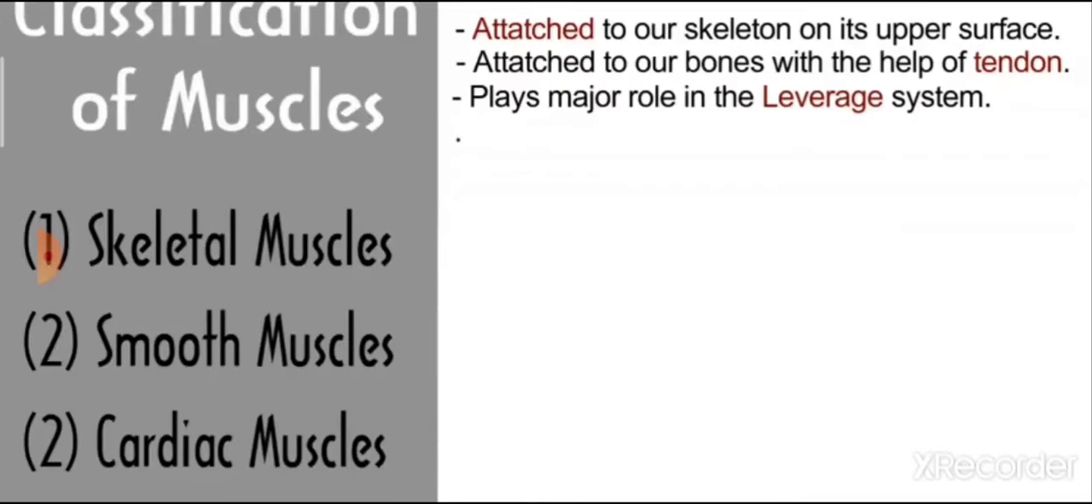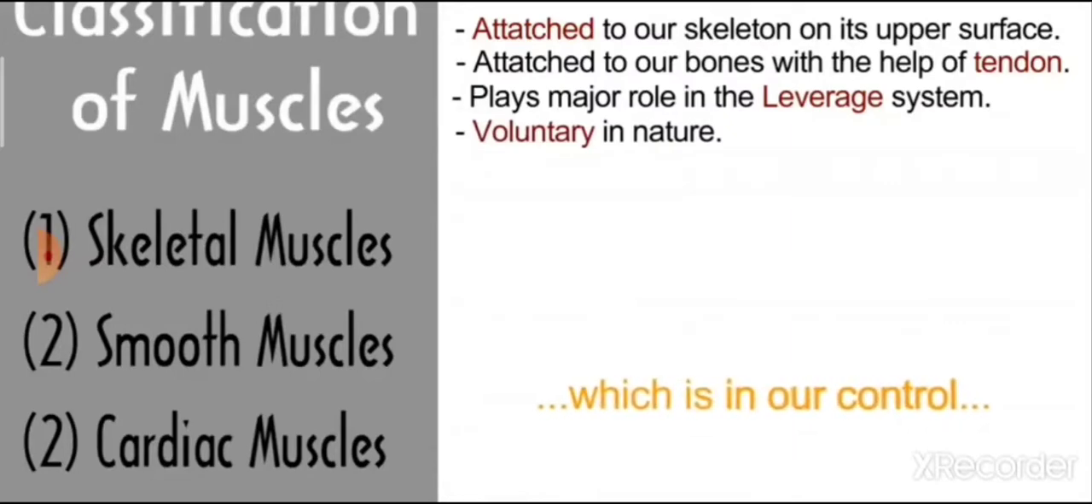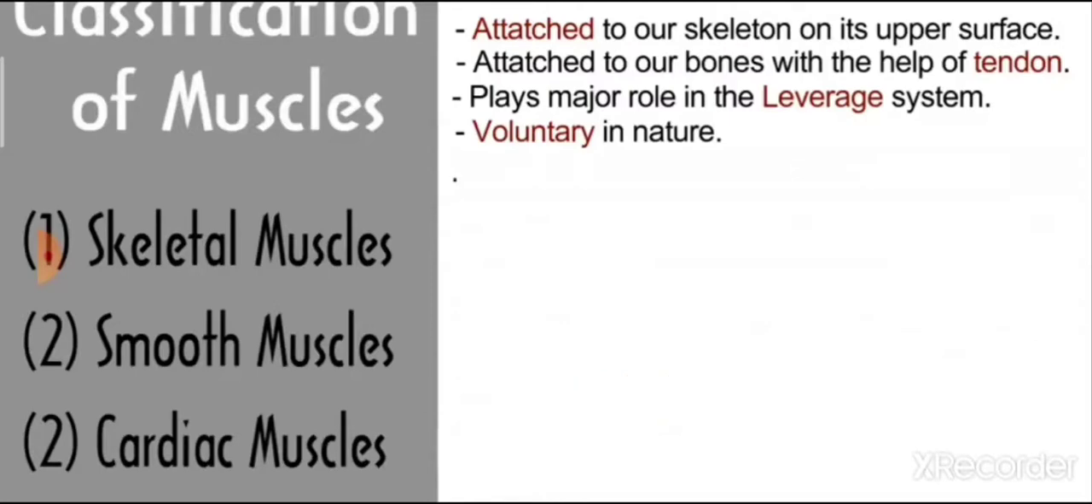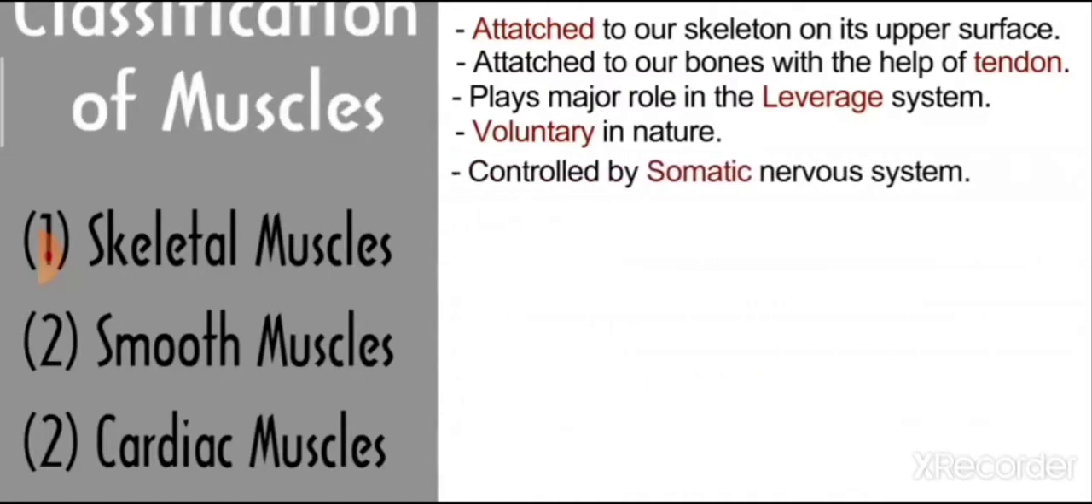Skeletal muscles are voluntary in nature. Voluntary means which is in our control. Whenever we want to do any movement, we can do it according to our own will. Now, skeletal muscle is controlled by the somatic nervous system. The somatic nervous system is part of our peripheral nervous system.